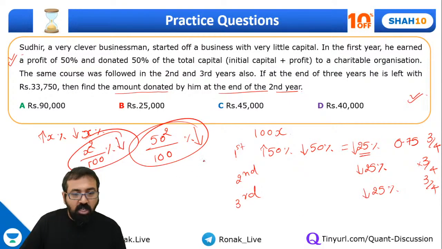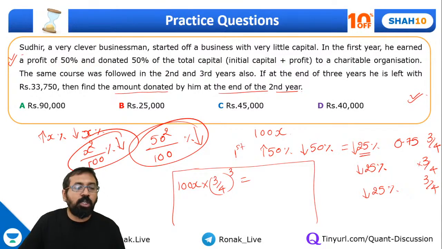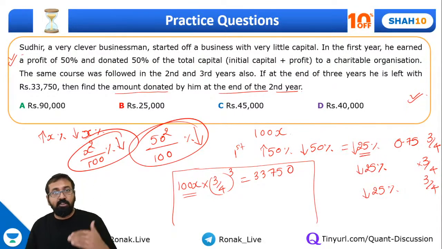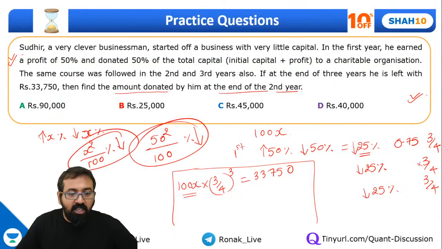Okay, so now what will be my final answer? So let me just write it over here. The equation will become something like this: 100x into, every time it is getting reduced by 3/4, so I'll say 3/4 whole cube, which is equal to 33750. This 100x is getting multiplied by 3/4 every time for 3 years. So that's why I've written it this way.